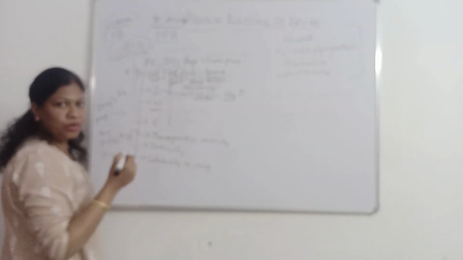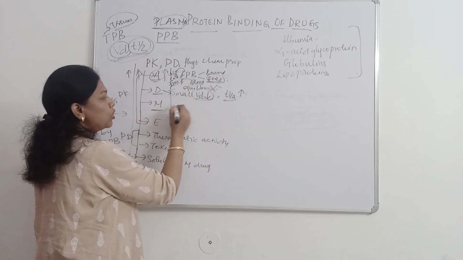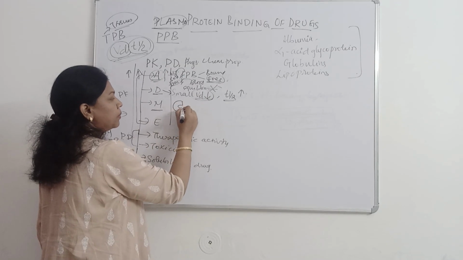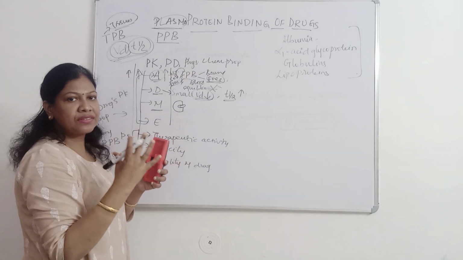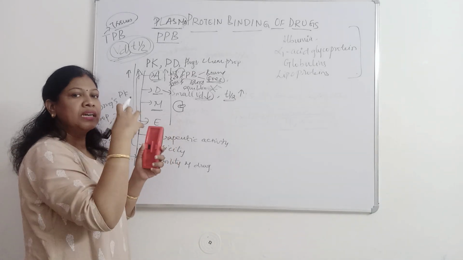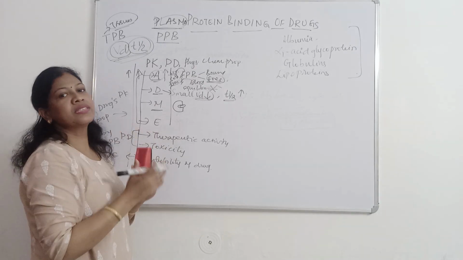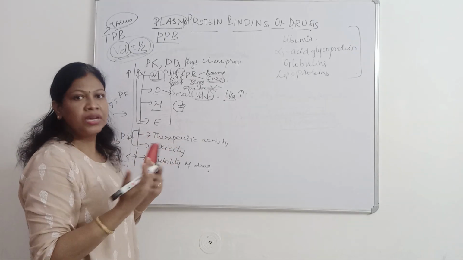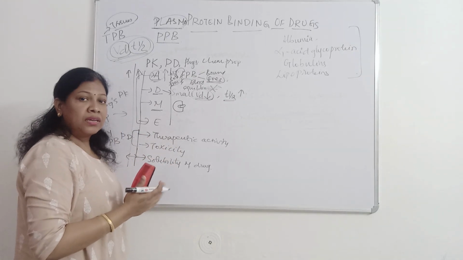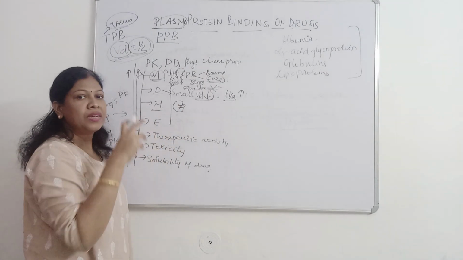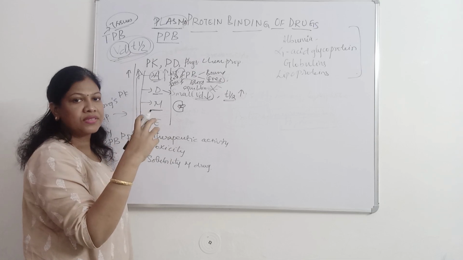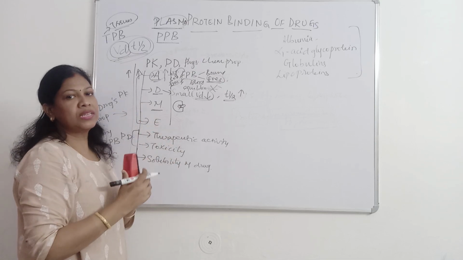Now what about metabolism? Metabolism is again the binding of drug with enzymes. Enzymes have active sites which accommodate the drug, and it gets metabolized and becomes easy to excrete. But the bound fraction will not have the complementary shape to the enzyme active site, so it cannot bind with the enzyme.